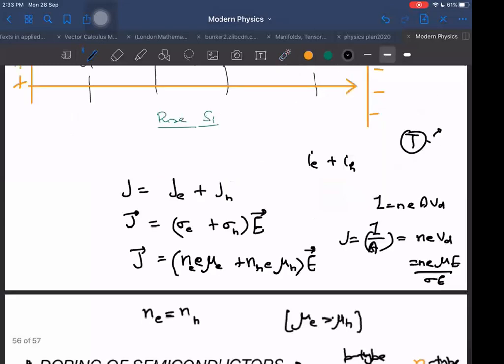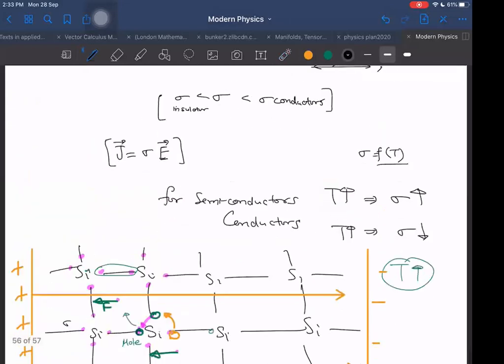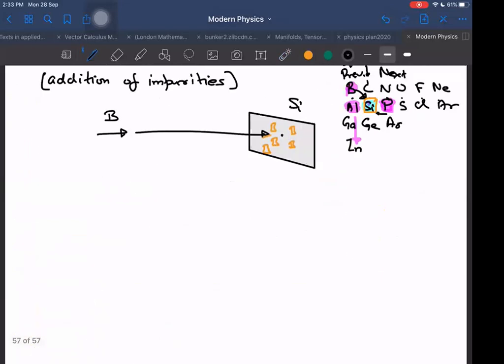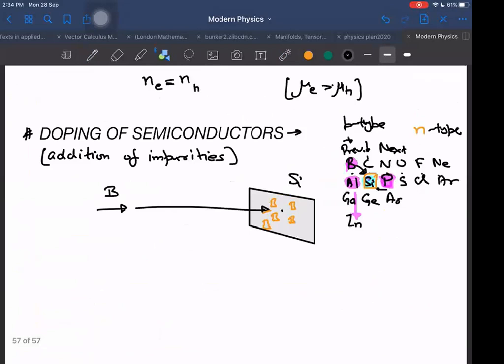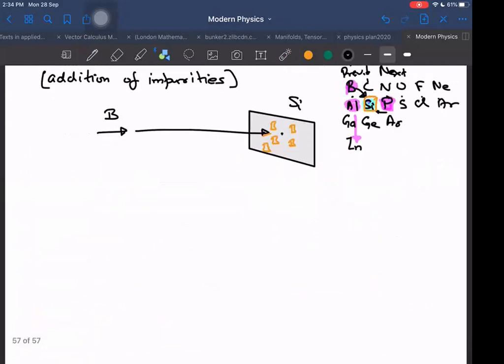Now silicon, which was normally neither a very good conductor nor a very poor conductor, after adding impurities will become a good conductor. So we are able to make it conducting just by adding impurities. Whichever kind you add, P type or N type, it is a good conductor. Why does it happen like that?